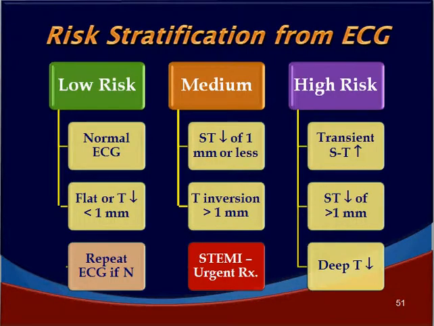Patients can be stratified based on the ECG findings into low risk, medium risk and high risk. Low risk patients are those who have normal ECG or who have flat or T inversion of less than 1 millimeter. In such individuals, repeat the ECG after a few hours or have continuous monitoring. Medium risk patients have ST segment depression of 1 millimeter or less, T inversion of just more than 1 millimeter.